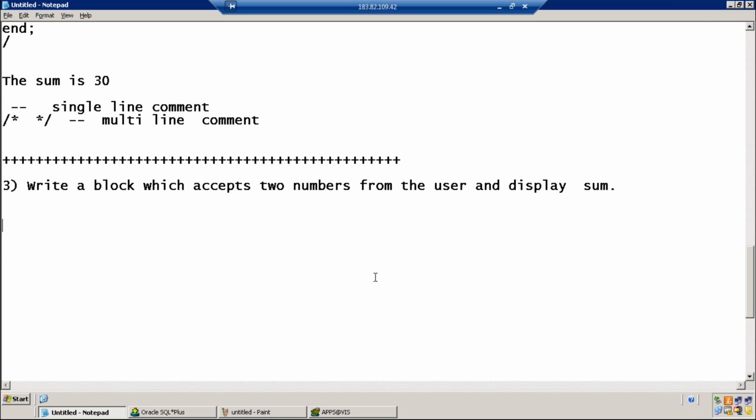So we have a special operator called ampersand operator used to accept values. Ampersand operator is used to accept the values at the runtime. How many values you want to accept? 2 values. How many times should you use ampersand operator? 2 times. One ampersand operator will accept the first value. The second time when you use it, it will accept the second value. Let's start writing the program.